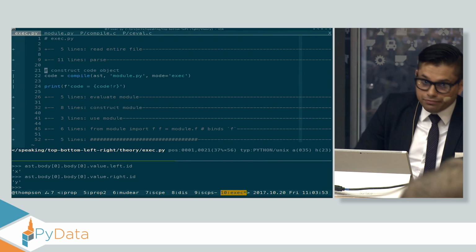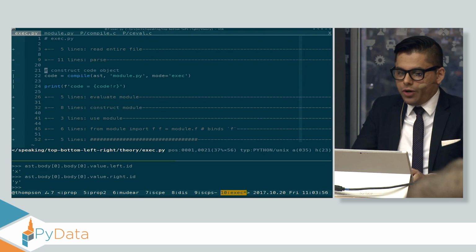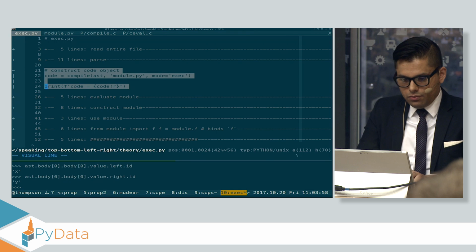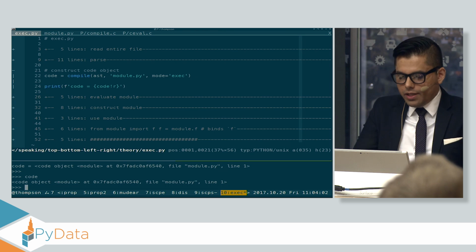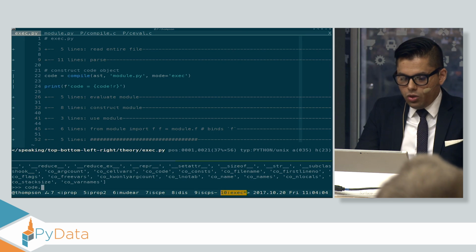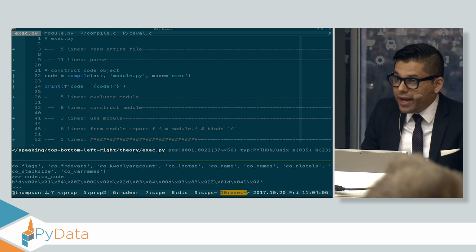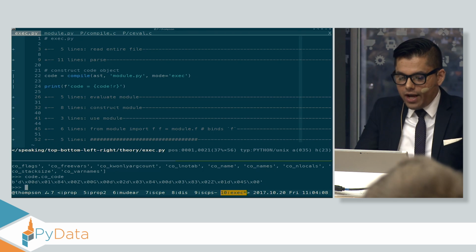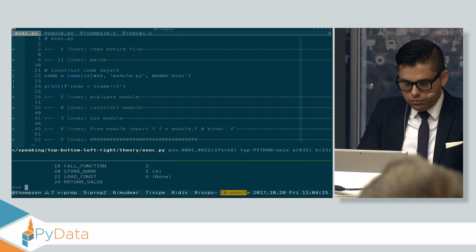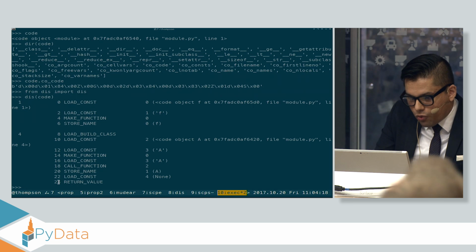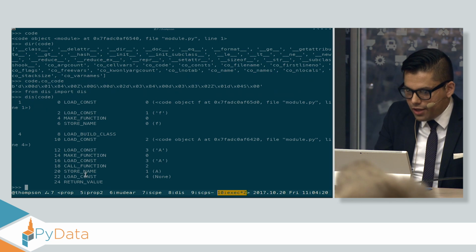The Python compiler takes this AST and creates a code object. Let's see what that looks like. Just some code object here, and let's see what the code object contains. Well, it contains the actual bytecode itself, and so you can see if I disassemble, there's 24 plus whatever the size of the return value is in this code object.